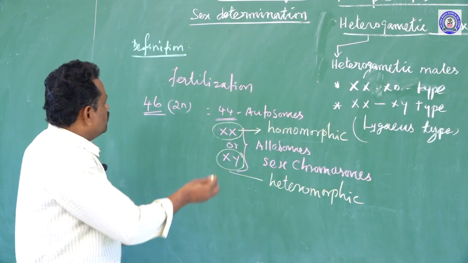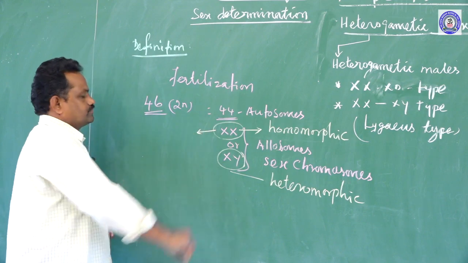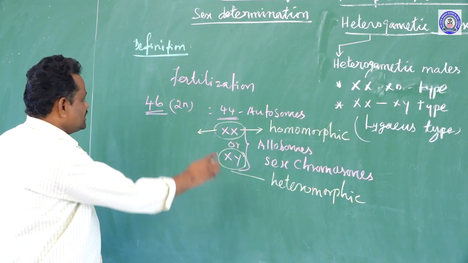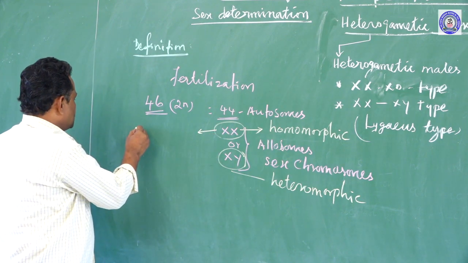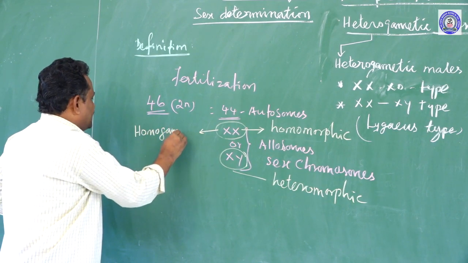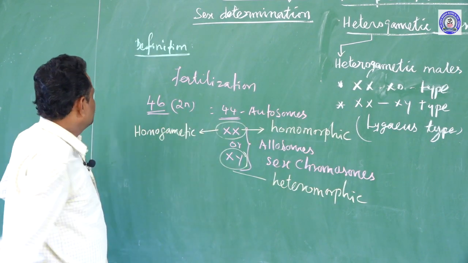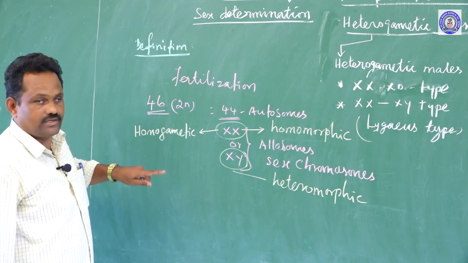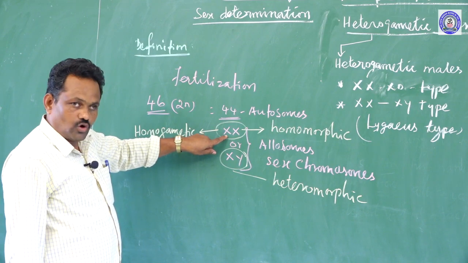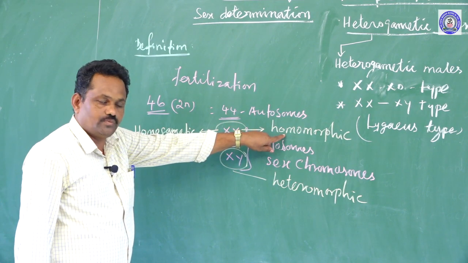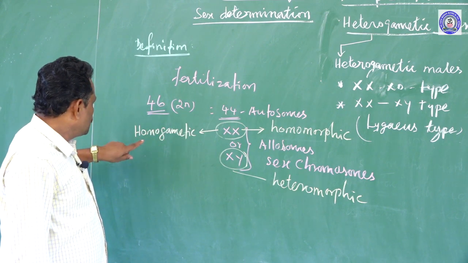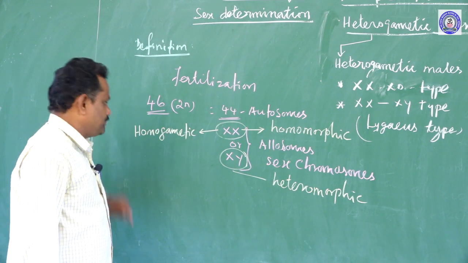Generally, the homomorphic individuals produce the similar type of gametes, that is called homogametic type. It is called homogametic. So, the individuals which possess the similar type of chromosomes or homomorphic chromosomes produce similar or same type of gametes, called homogametic type.